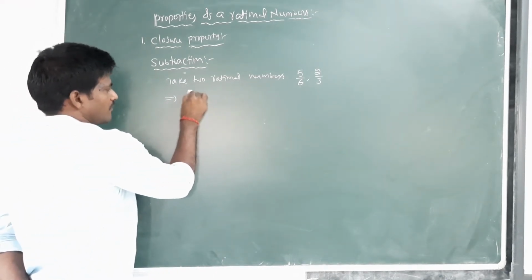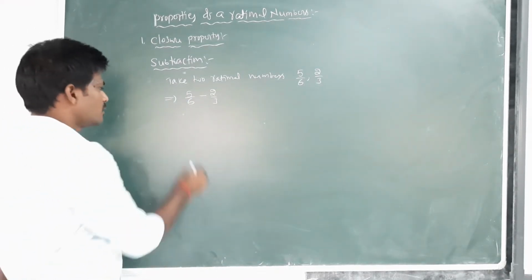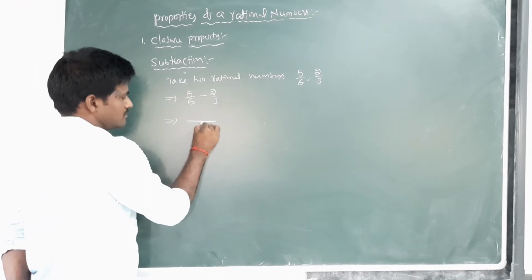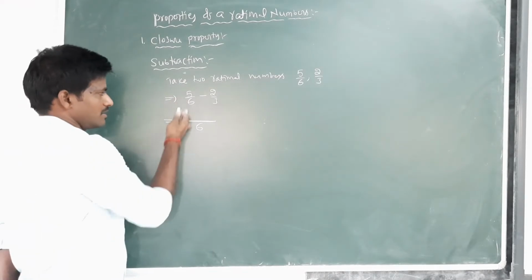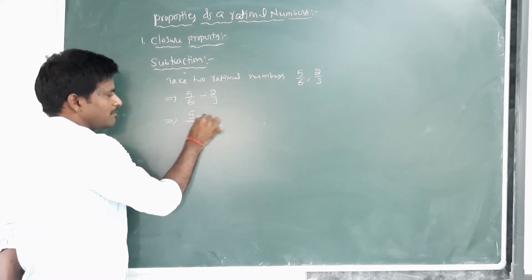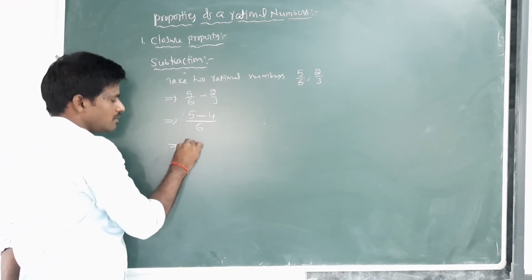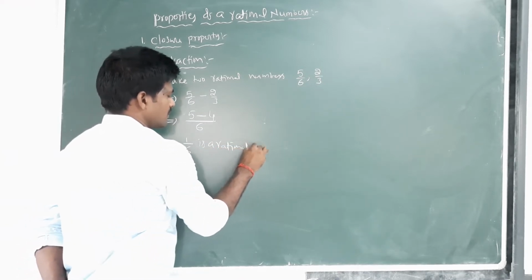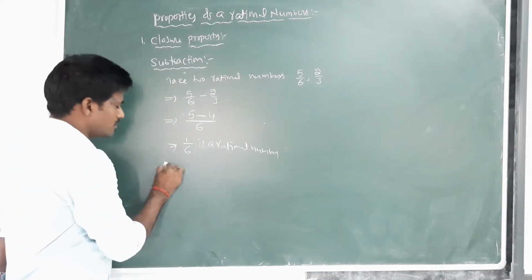That is 5 by 6 minus 2 by 3. The LCM of 6 and 3 is 6. Next, 5, minus 2 multiplied by 2 is 4. 5 minus 4 becomes 1 by 6, which is a rational number.